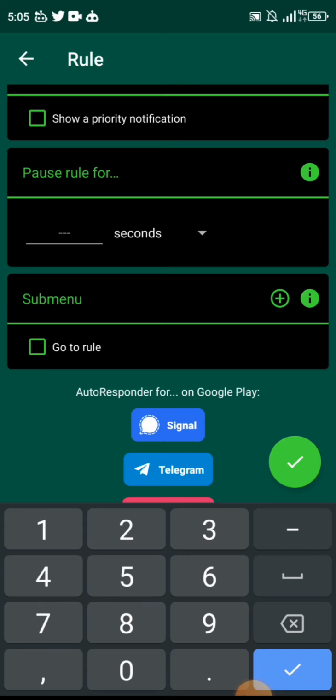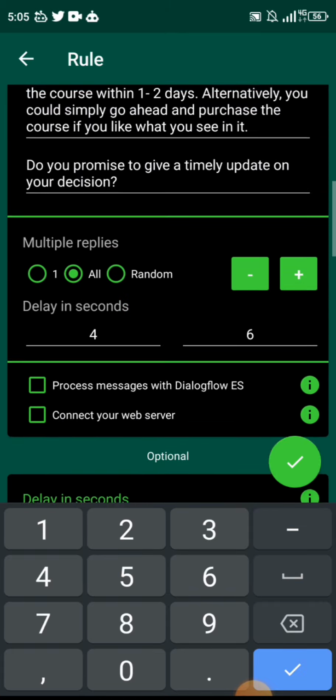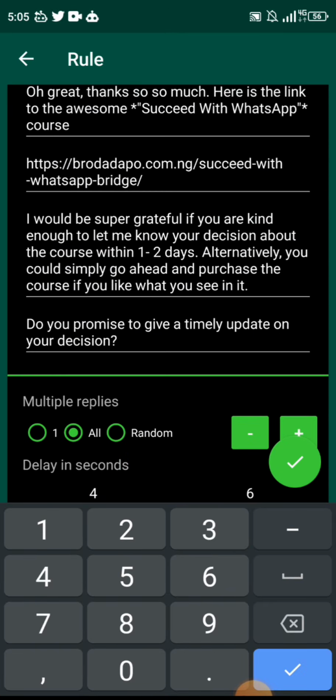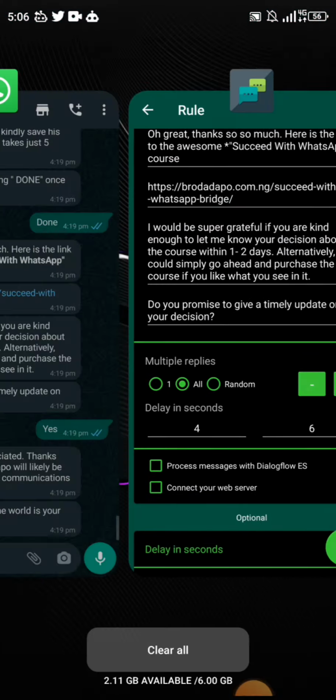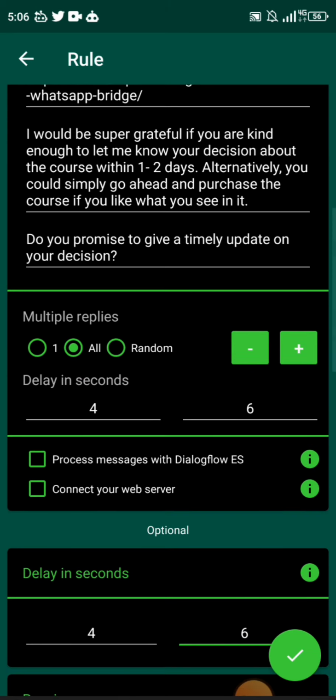Okay, so now the thing is, if your sub menu still has more responses coming, this is what I mean. By the time you say, do you promise to give me a timely update on your decision, that is a question. It means there's going to have to be a response. So for every response that you are expecting until the conversation is over, depending on how long your workflow is, you have to add a sub menu for that response.